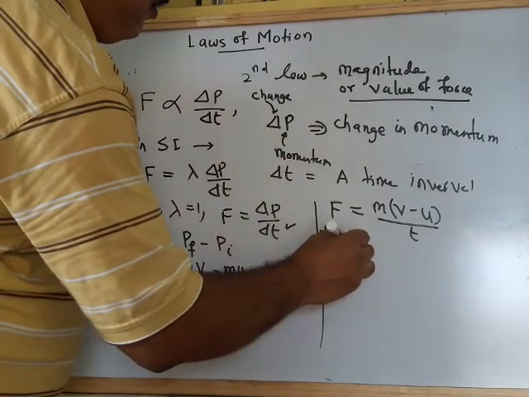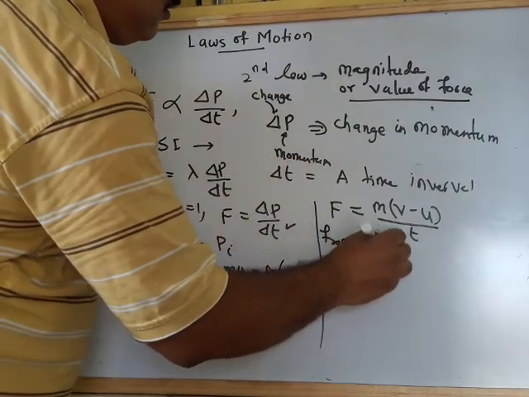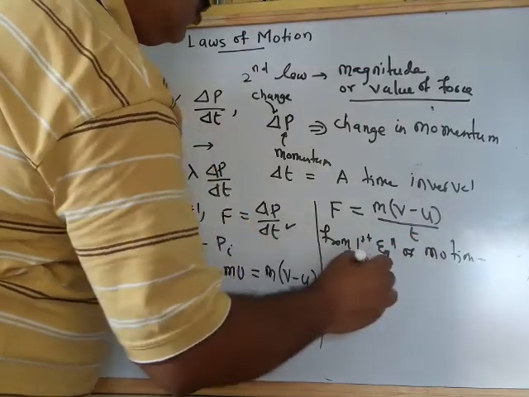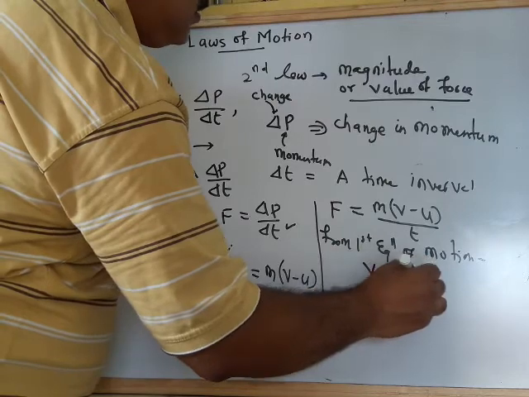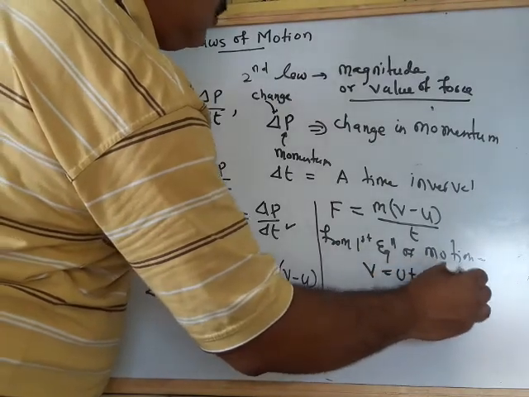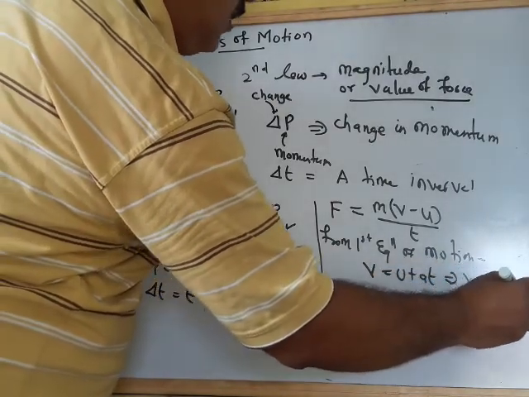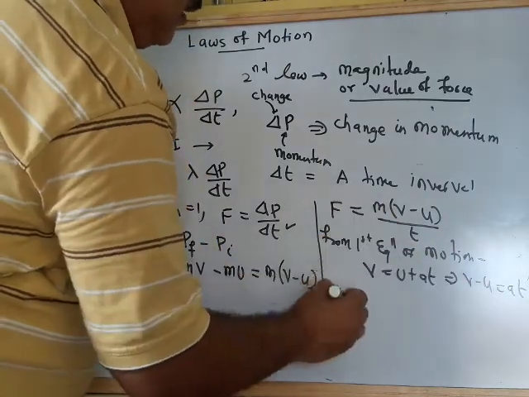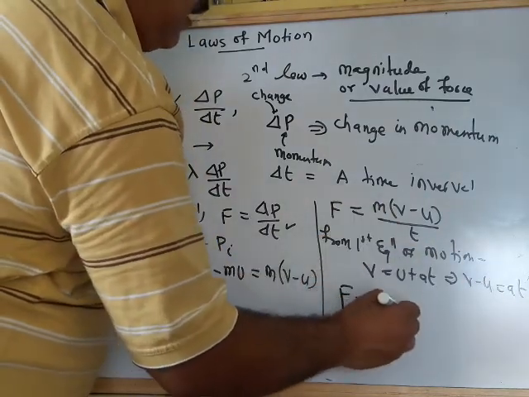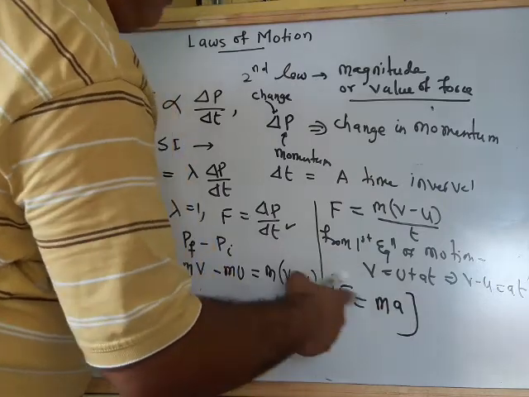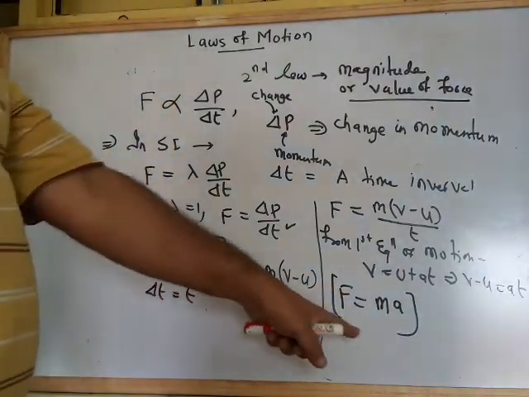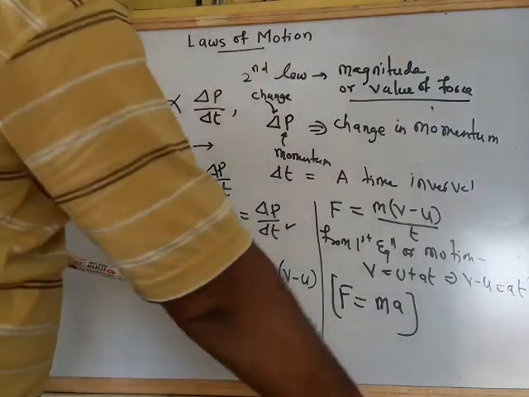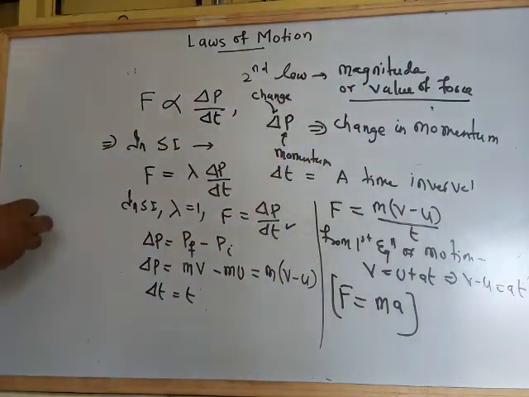Yes, from first equation of motion, V is equal to U plus AT. So this implies V minus U is equal to AT. So V minus U upon T is equal to A. Then we get force is equal to M into A. So this is the mathematical expression for the force, and that is given by Newton's second law of motion.